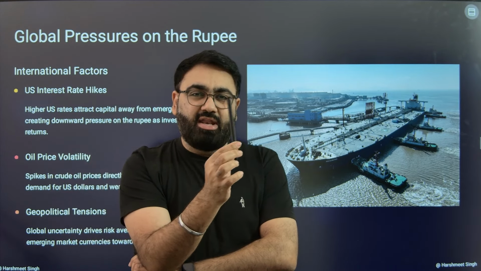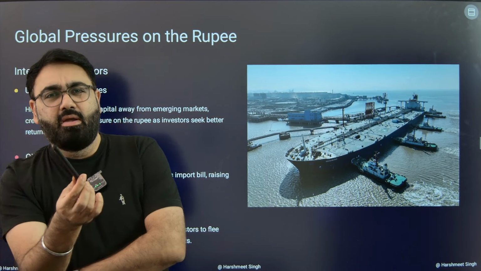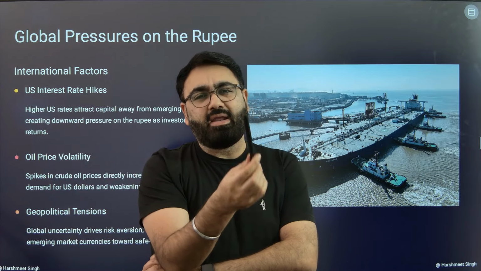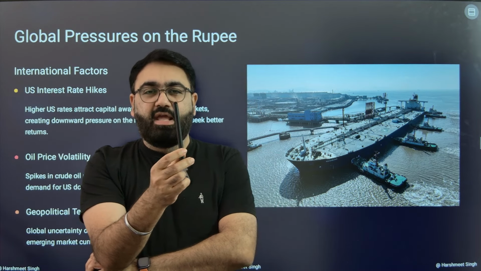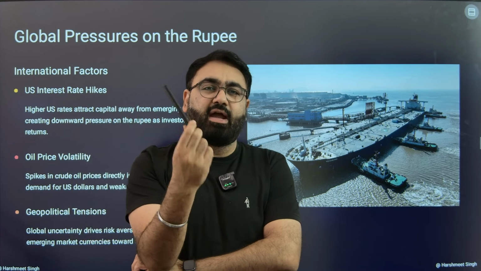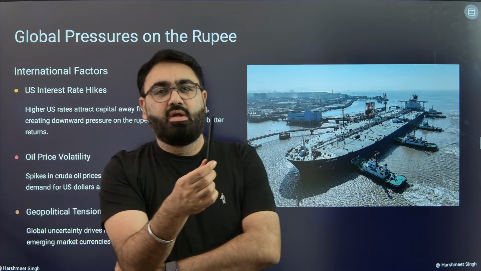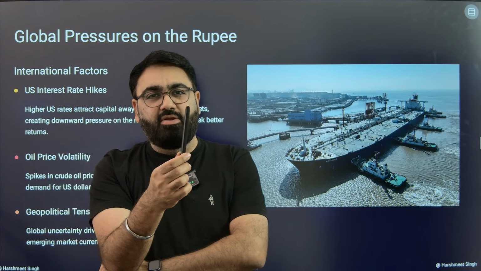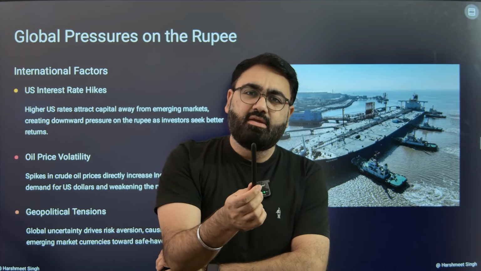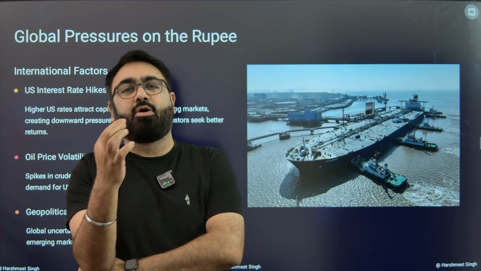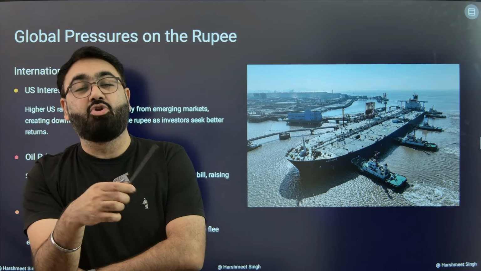Now, if I tell you there are crores of these pens today in the Indian market, the price will automatically fall because they are easily available. You can bargain also. Now, replace this pen with a dollar. If there is only $1 in the entire country, then it will be sold at a very high price. Everyone wants that dollar. On the other hand, if there are crores of dollars in the Indian market today, then you can buy that dollar much more easily. So think of the dollar as a commodity, not a currency. And then you can understand how the rates of $1 are decided.